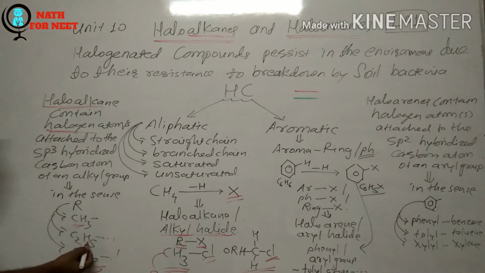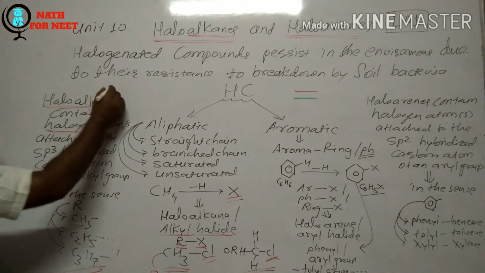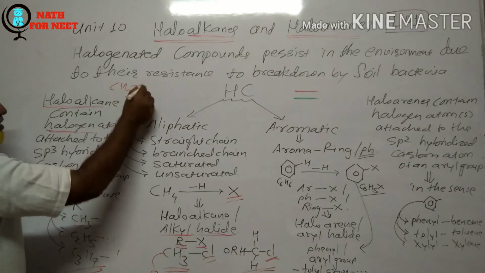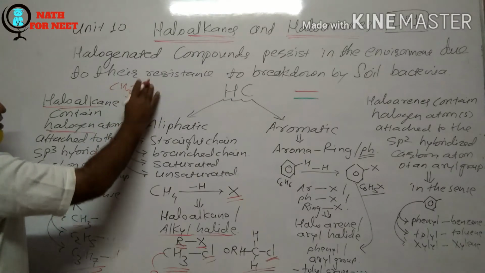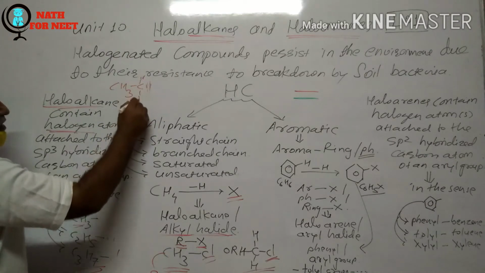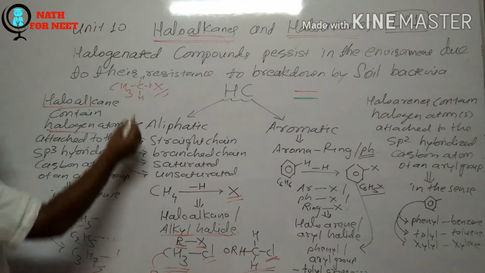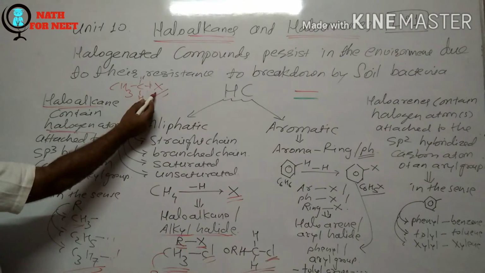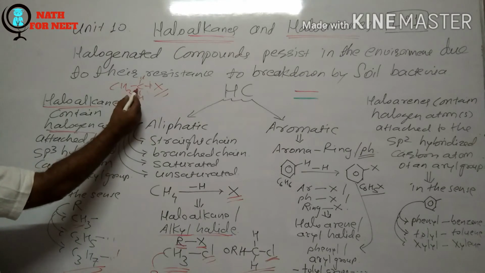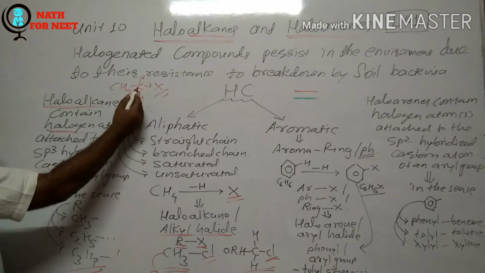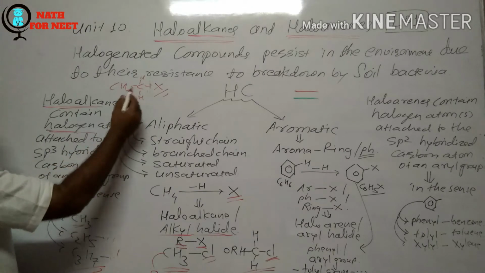Here in this case also, it is possible to segregate like this: CH3, then CH2, this carbon, then this hydrogen, this hydrogen, and here this is X. So this halogen atom is attached to the sp3 hybridized carbon atom of the alkyl group.